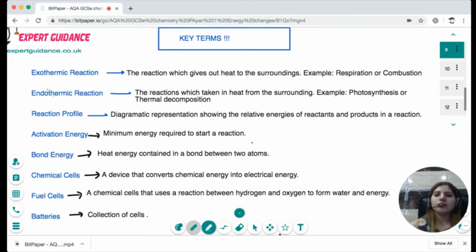What is an exothermic reaction? The reaction which gives out heat. Example, respiration and combustion. Endothermic reactions are the reactions which take in heat from the surroundings. Example, photosynthesis or thermal decomposition.